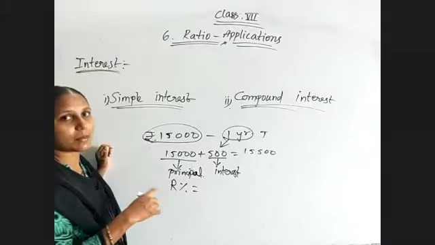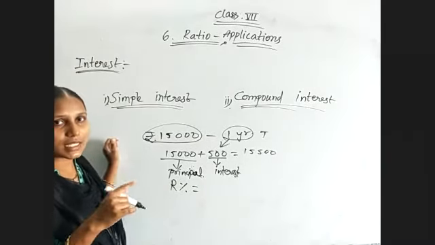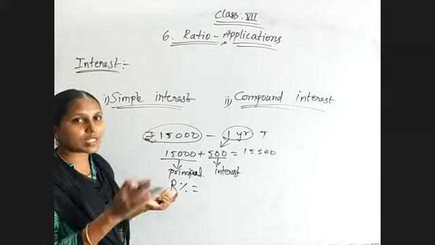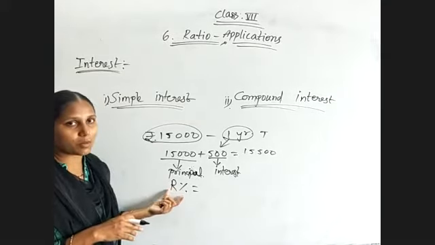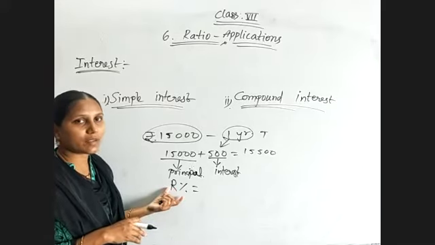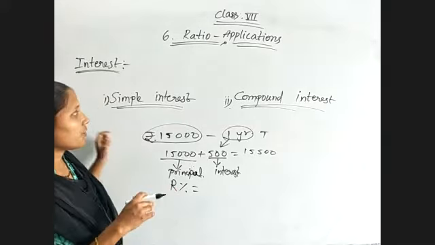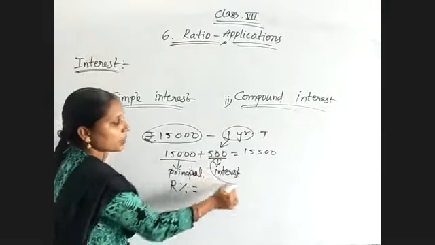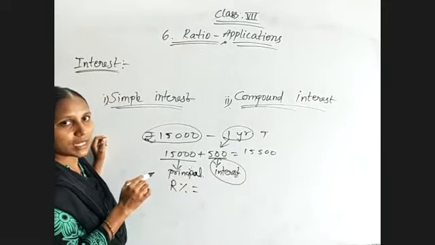Rate is nothing but percent. In some cases we are using rate also, before starting percentages we have discussed this. So rate of interest also they will mention. And interest is nothing but that extra amount which we are paying to the person, yes or no?